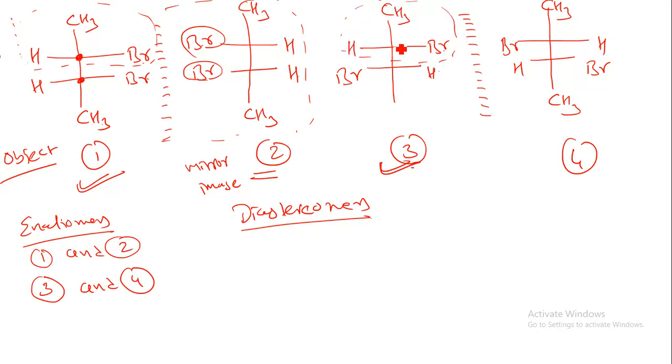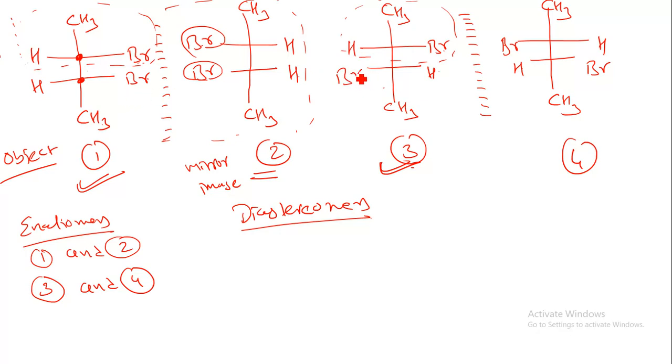So one will be superimposed and the other will be non-superimposed. So 1 and 3 are superimposed towards each other. One group is superimposed and another carbon is non-superimposable. So totally they are non-superimposable on their mirror image. Now if I take the object and mirror image, what will happen? This Br reflects H and this Br reflects Br.